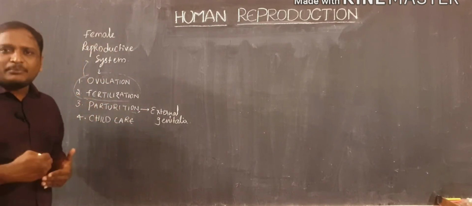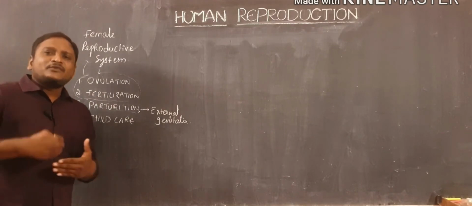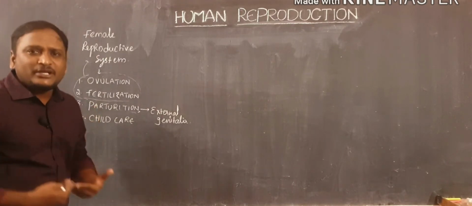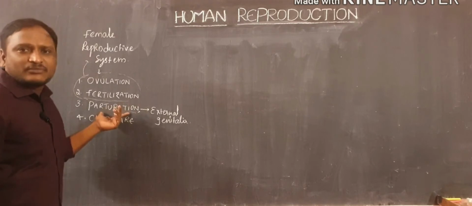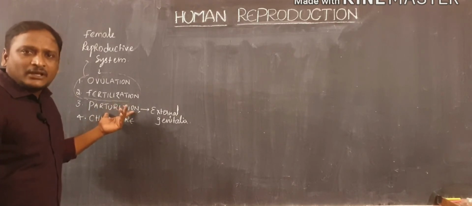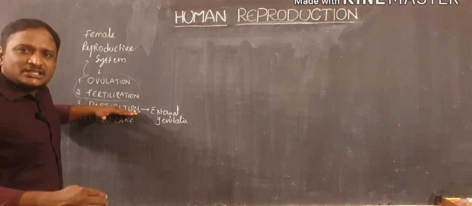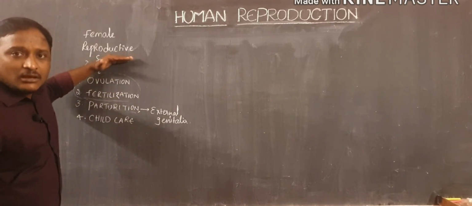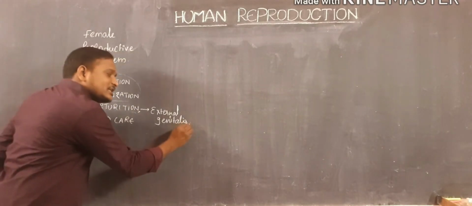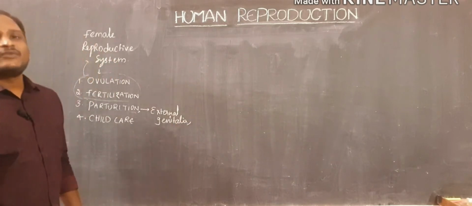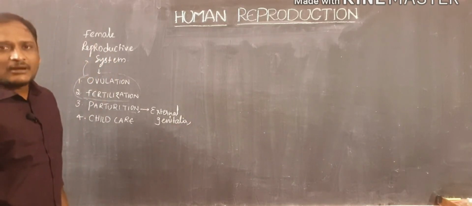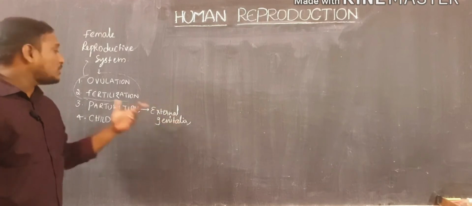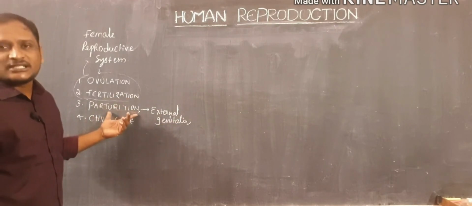That means baby development, and after that, releasing of the baby to the outside is also called parturition. This parturition will be performed by the female reproductive system mostly, but external genitalia are also involved, as the structure is most suitable for the parturition condition.